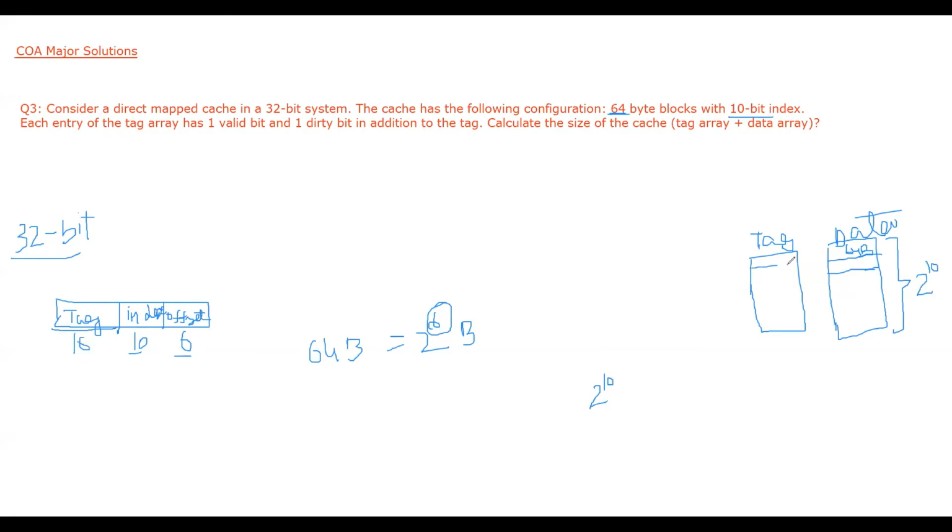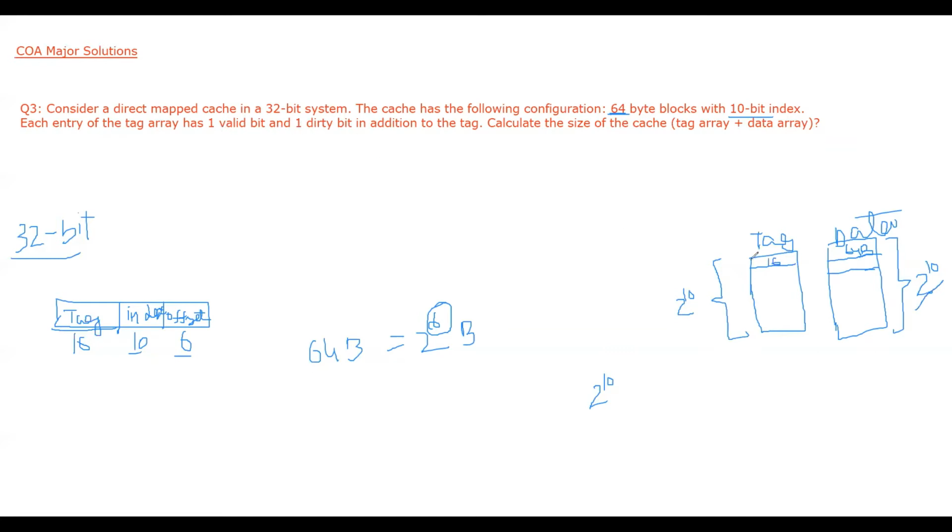So each entry of the tag stores 16 bits. And we know if the data has 2 raised to power 10 entries, the tag will also have 2 raised to power 10 entries. Okay, so we have to remember this. Now let's see the question. Each entry of the tag array has 1 valid bit and 1 dirty bit.